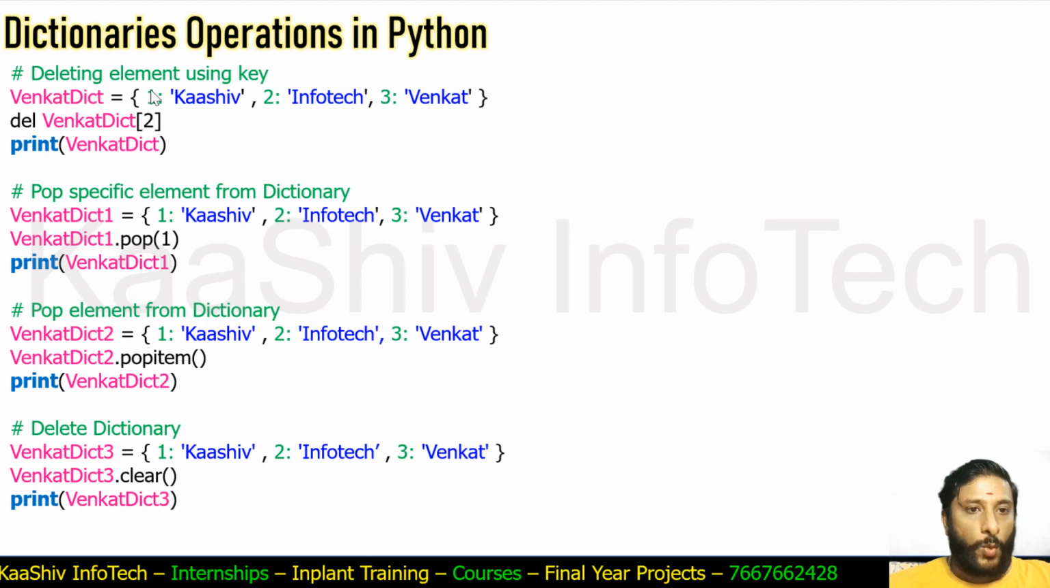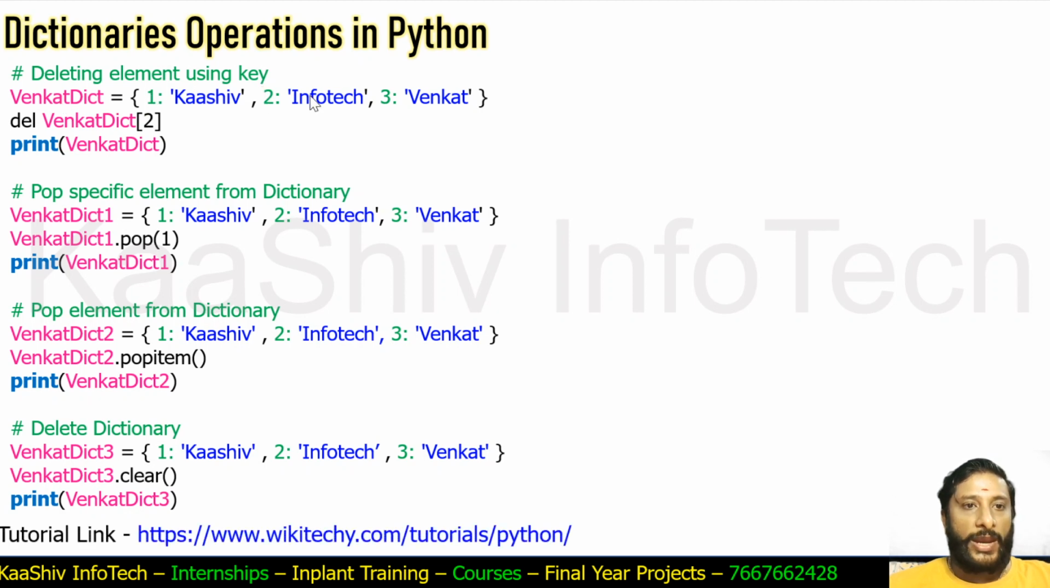I got the dictionary: 1 Casio, 2 Infotech, 3 Venkat. Venkat dict of 2 is this one, and delete. So this Infotech will get deleted. Over here, 1 Casio, 2 Infotech, 3 Venkat. Pop of 1 is removing. Delete and pop is kind of a similar thing. It is trying to remove this element. So 1 of Casio will be removed, and you'll get 2 and 3 staying in the dictionary.